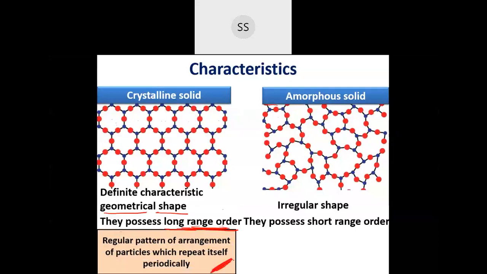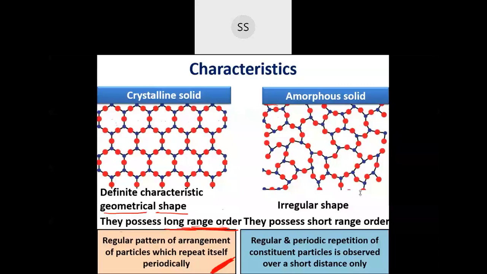This is the definition for long range order. And short range order means the pattern may get repeated once or twice, but throughout the crystal you don't find that particular pattern. Here and there once or twice it is getting repeated. That regular pattern you don't find throughout the crystal, you find only for a short distance. It is observed only for a short distance, then it is called short range order.